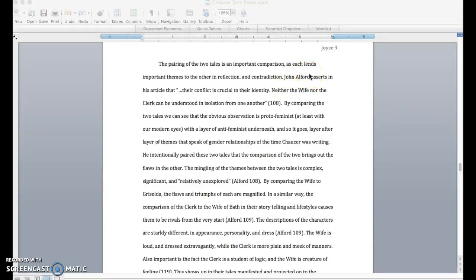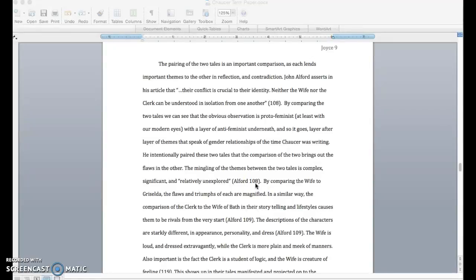There are two main types of citations that you should know very well: an in-text citation, such as this one, and a works cited page, which we will look at in just a minute. An in-text citation is a shortcut to the works cited page. As you can see here, we have just the author's name and the page number. This is where we got the quote or idea from.